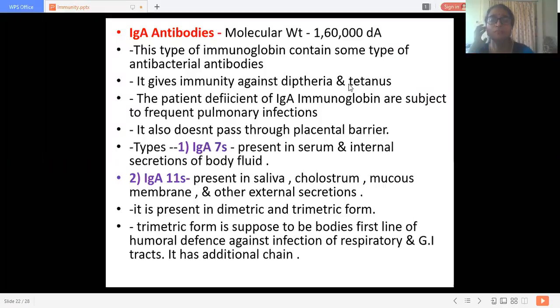Yes? Any one of you? What is humoral response? What is the meaning of humoral response? Yes, Pranjali, Vallabh, Tuba, Srinivas.